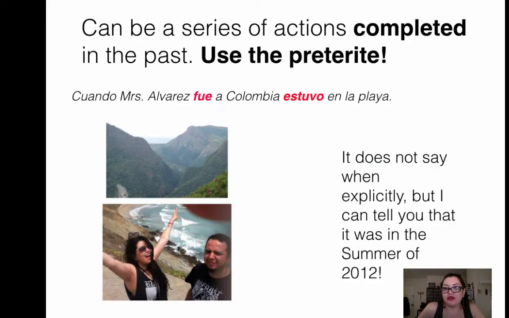It can be a series of actions that were completed in the past. That's why you need to use the preterite tense. Example, cuando Miss Álvarez fue a Colombia, estuvo en la playa. In this example, you have two different verbs, fue and estuvo. They both are in the preterite because they were totally completed in the past. It doesn't say explicitly in the sentence when this happened, but I can tell you that it was in the summer of 2012.